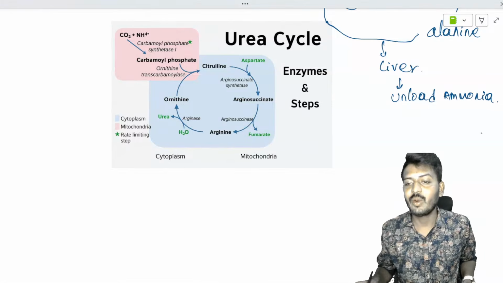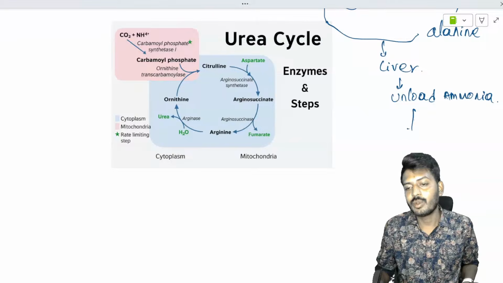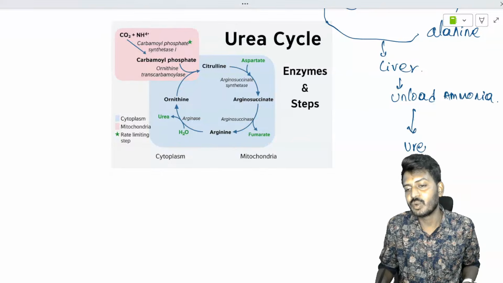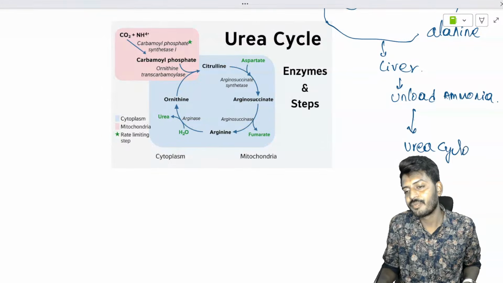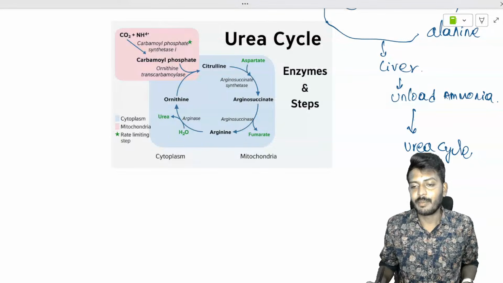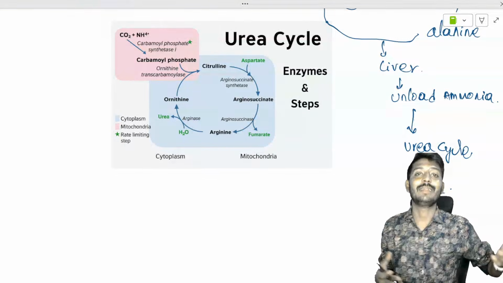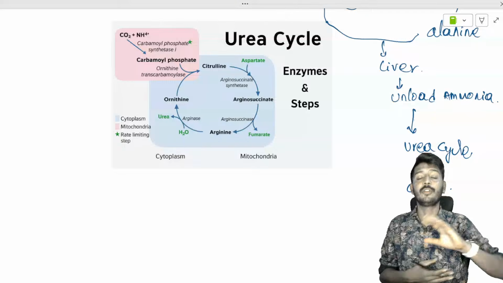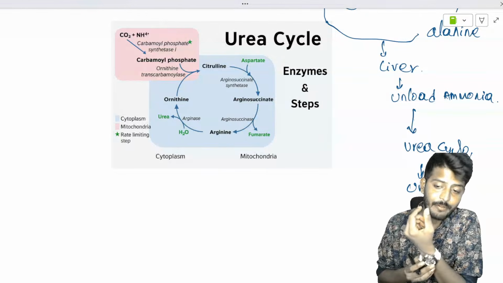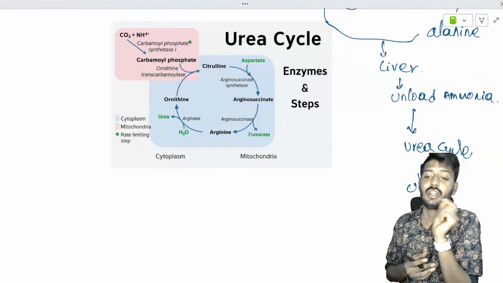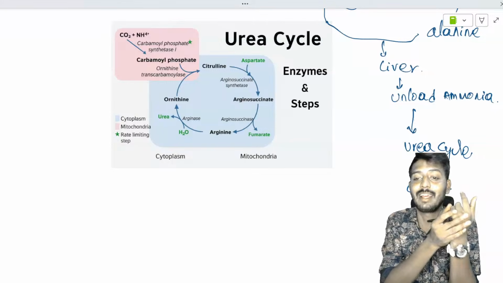Okay, so they unload the ammonia. So now this ammonia enters into the urea cycle. The urea cycle will form the urea, which will go to urine. So the ammonia will get eliminated in the form of urea. The formation of urea will occur in the liver.